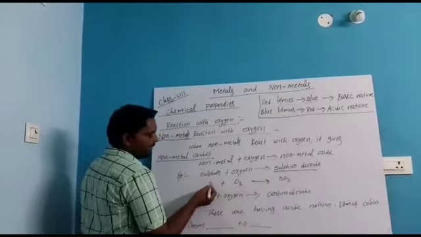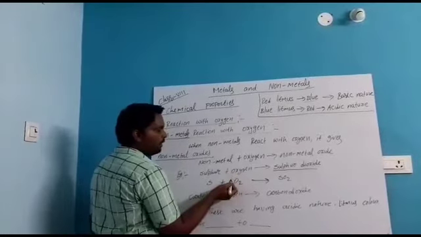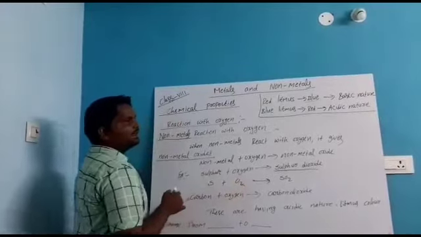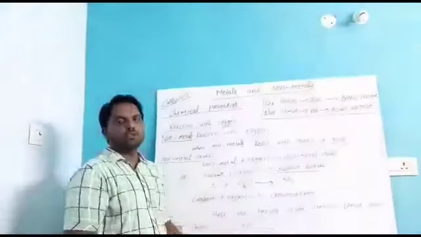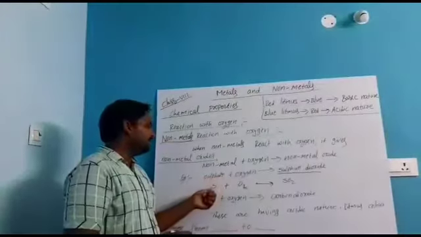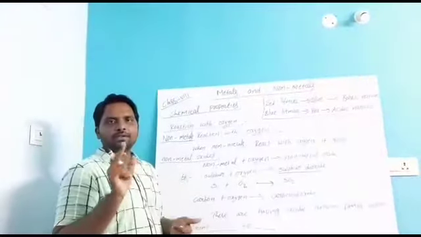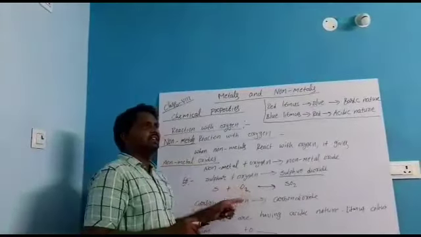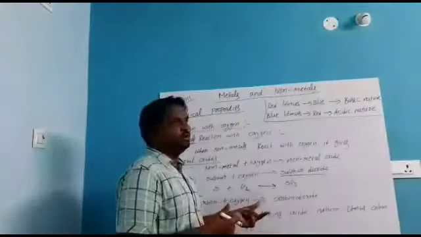Sulfur we denote by S and oxygen we denote by O, but I wrote 2 because oxygen is available in the atmosphere in the form of O2, while sulfur is available in the form of S. Only one sulfur is available, but oxygen in all cases is available with 2 oxygens.